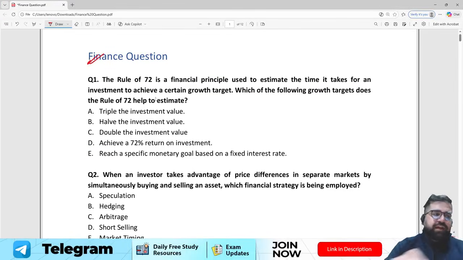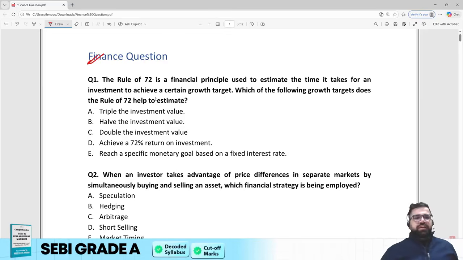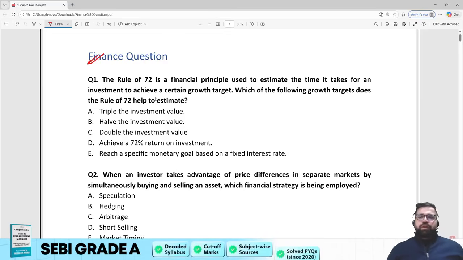Right, let's solve the finance questions first. Right, now question number 1 is from the rule of 72. The rule of 72 is a financial principle used to estimate the time it takes for an investment to achieve a certain growth target. Which of the following growth targets does the rule of 72 help to estimate?